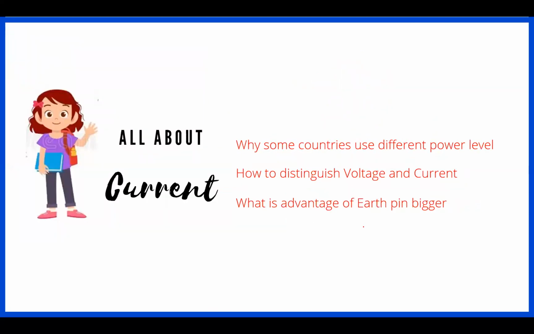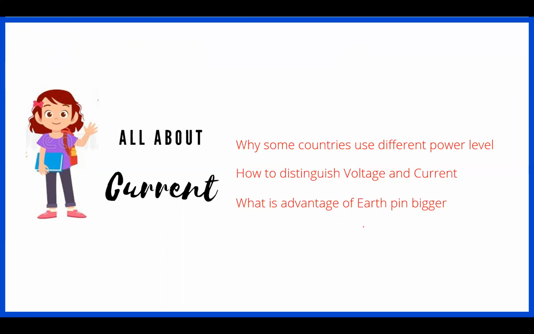Okay, the second topic is all about the current. Of course, this is not much of a technical presentation, as I told earlier also. What we try to see is the generic aspect of what, as a common man, we understand as a current. If you go to the West, for example, the electricity power supply they use is 110 volt, 60 hertz, right?